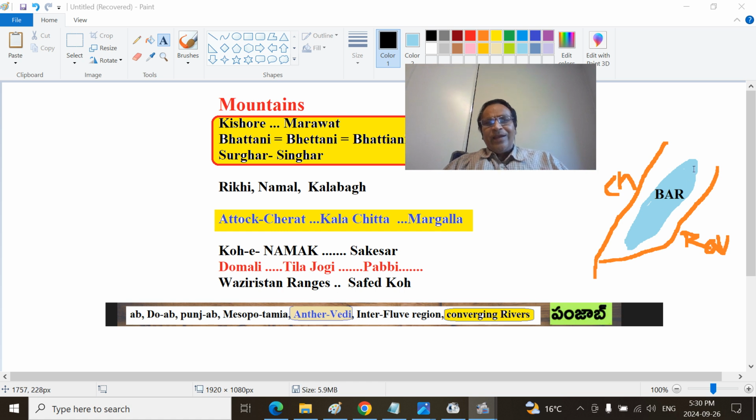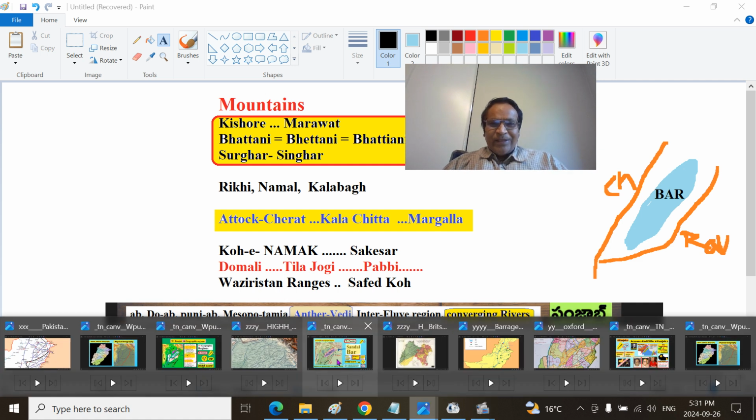It never floods there, and the bushy, jungly, forested area is called Bar. Now, after British occupation, with the increase in modern medicine and technologies, people are living everywhere. So it may not apply that much, but Bar is a historic, elevated, jungly region between the two rivers within the Doab region. So I think that should make things clear. Let's get back to the map.